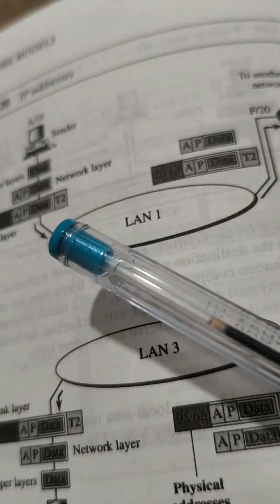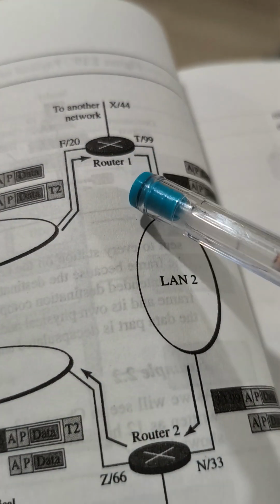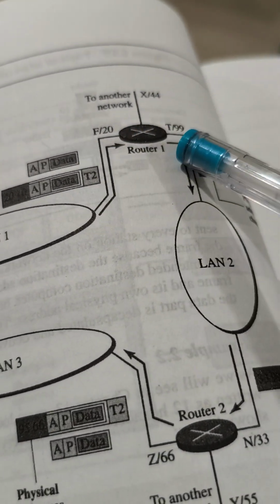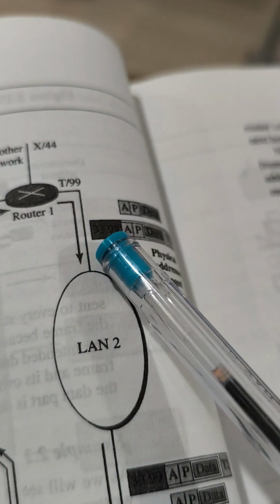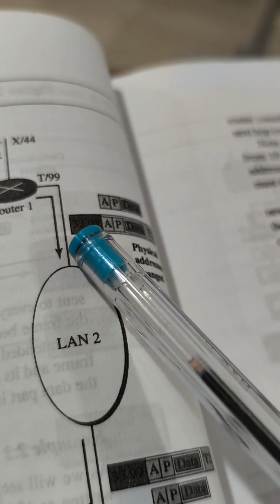Here some routers will be there. From this router, it has to be transmitted to 99. There once again the address changes: from 93, it should be transmitted to 33.